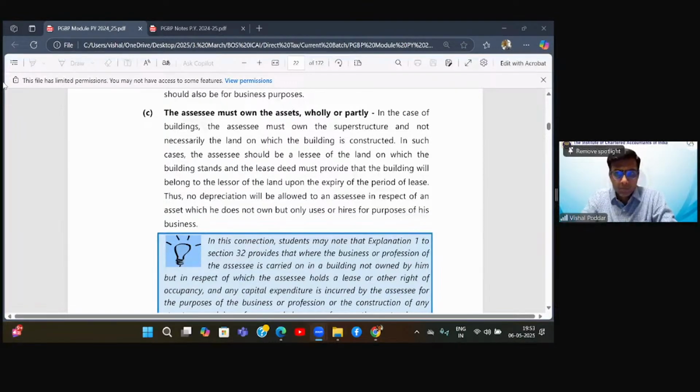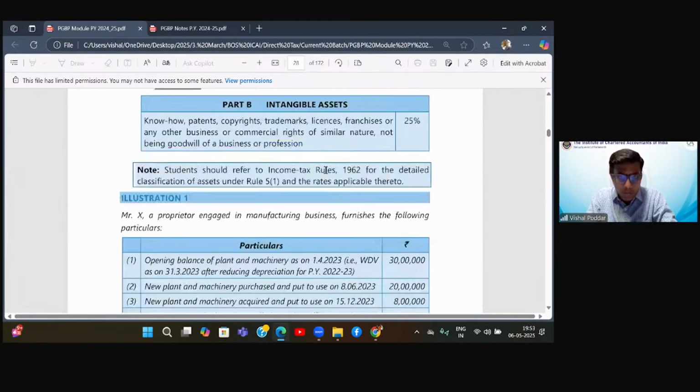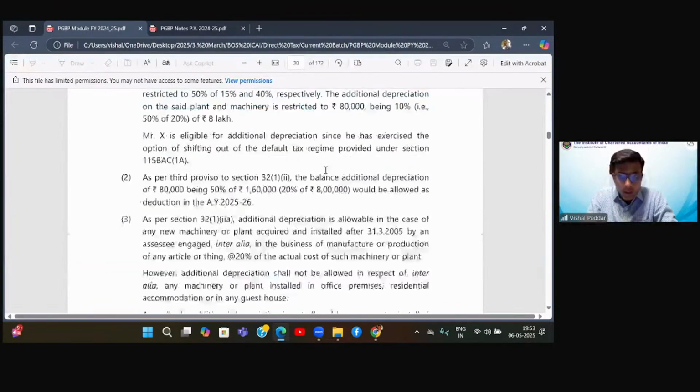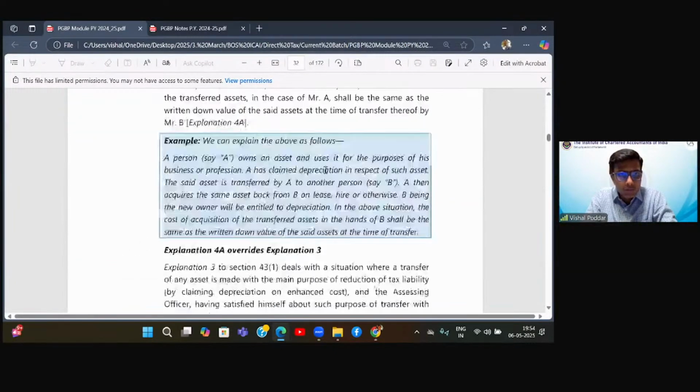You're right. Yes. Then Smriti is saying, sir, 3.223 explanation 6. Explanation 6, 3.223. 1 second. I'll open the page. 3.223. I think it should be relating to depreciation only. The special cases of actual costs, 3.223.